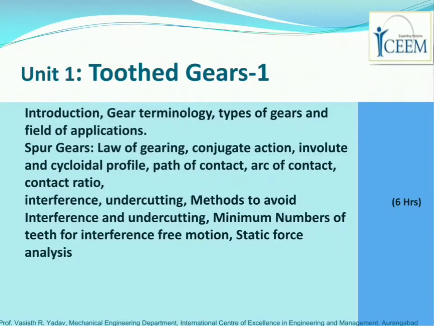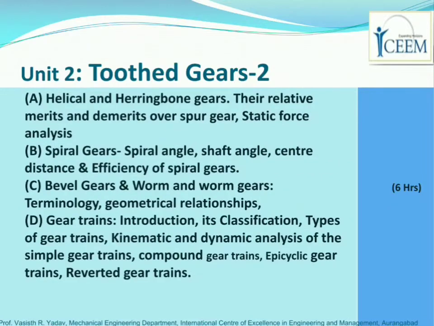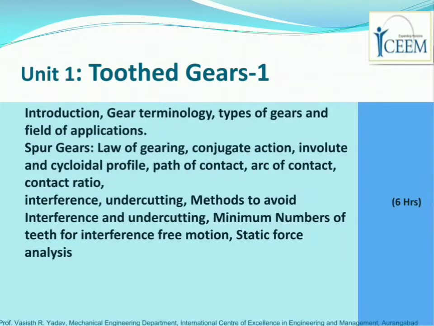Moving forward, regarding the weightage of the first unit, the first unit is totally dependent on spur gears and it has a weightage of 6 hours. The total subject has a weightage of 40 hours, and out of those 40 hours, 6 hours are allotted to unit 1, right?